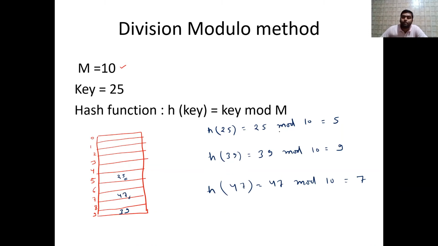We are dividing the key by the size of the table m. That's why key mod m. So this is the hash function. Now there is one problem in that. There is collision. We just saw on the previous slide that 39 and 99 will map to the same place. So that is also a collision.